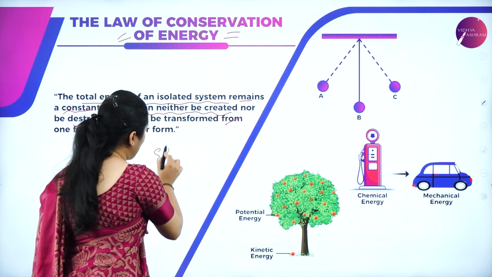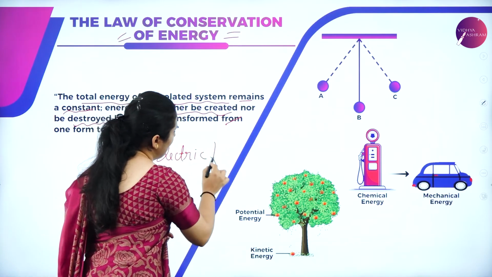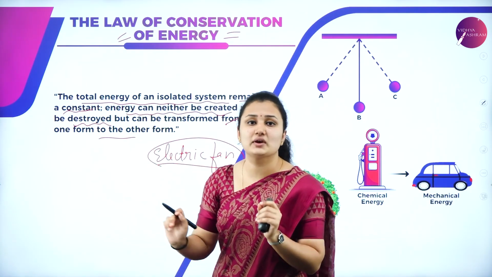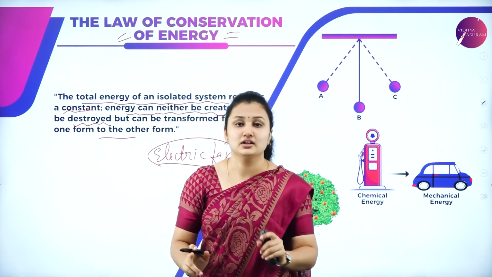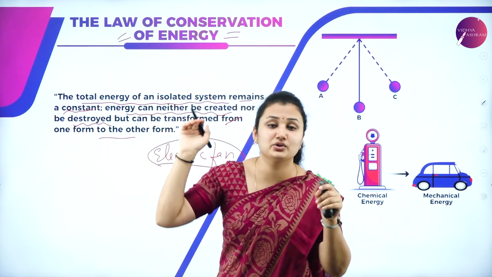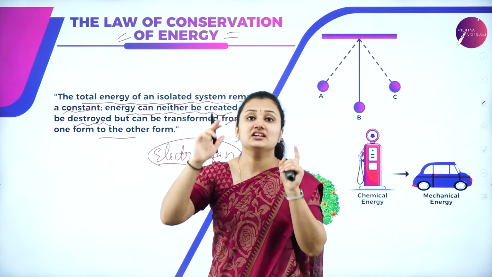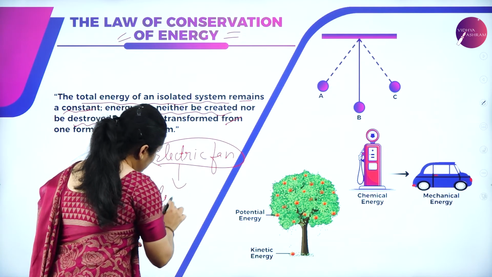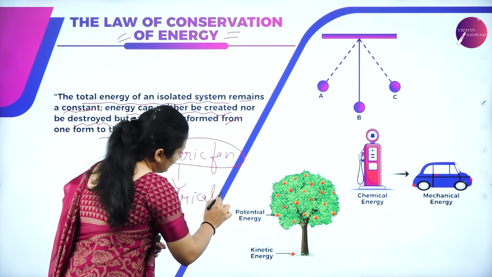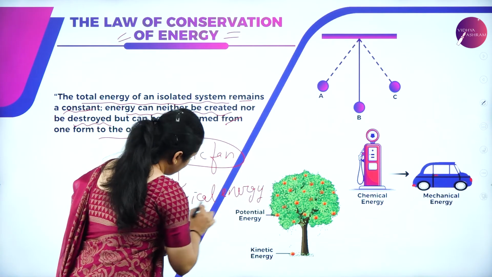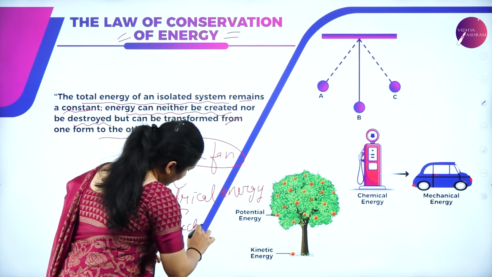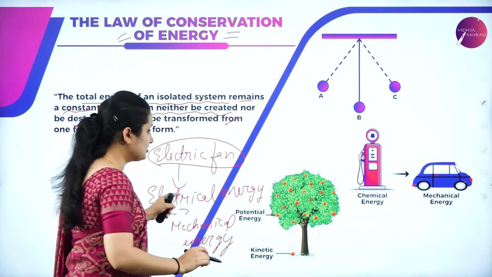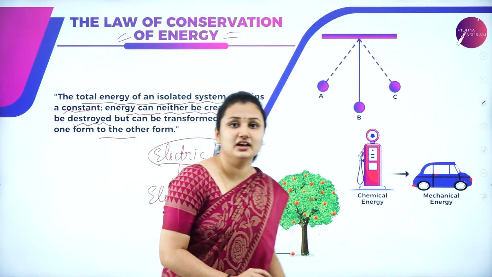Take the example of an electric fan. The moment you turn on the switch, the fan starts to rotate. So the electrical energy in the fan is converted into mechanical energy. You can see the energy is converted from one form to another form.